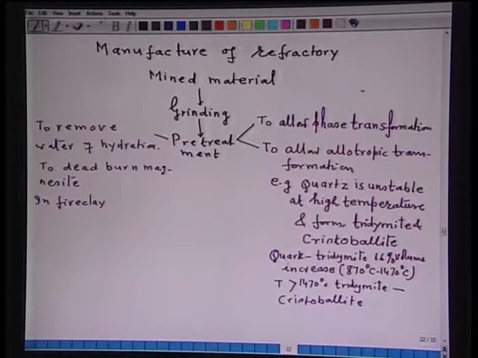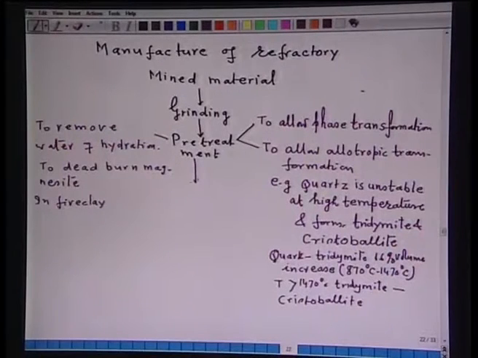This is the so-called pre-treatment stage, a very important stage in the manufacture of refractory, and a lot of care is to be taken so that any contraction or expansion in the material as a result of heating, and any volatile substances, for example H2O or CO2, are removed and properly treated, so that the refractory produced from this material is good and does not create problems at the time of application.